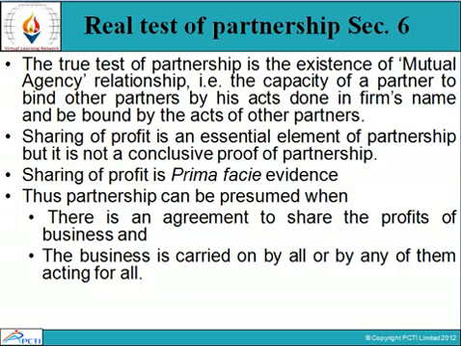Real test of partnership. This is according to section 6. The true test of partnership is the existence of mutual agency relationship, that is the capacity of the partner to bind other partner by his acts done in firm's name and be bound by the acts of other partner. Sharing of profit is an essential element of partnership, but it is not a conclusive proof of partnership. Sharing of profit is a prima facie evidence. It is a prima facie evidence that you are partners. Thus, partnership can be presumed when first there is an agreement to share the profit of business, and last the business is carried on by all or by any of them acting for all.